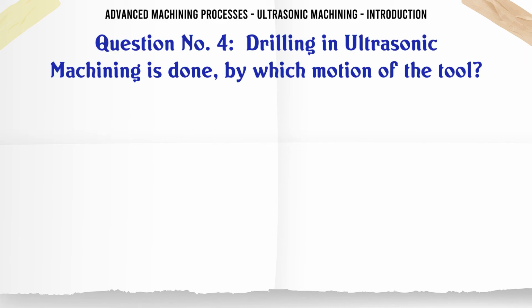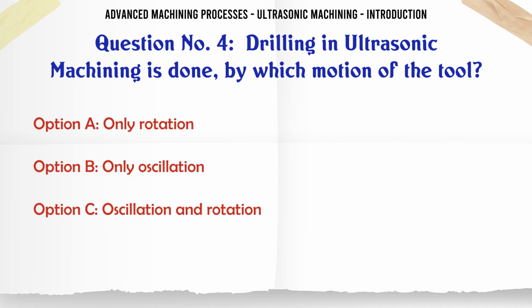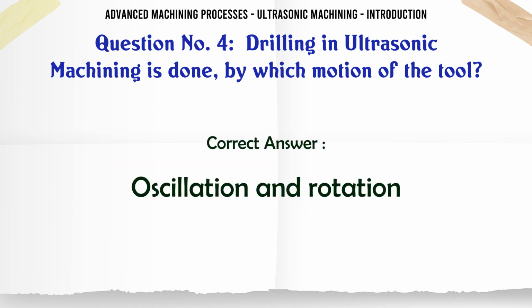Drilling in ultrasonic machining is done by which motion of the tool? A. Only rotation, B. Only oscillation, C. Oscillation and rotation, D. None of the mentioned. The correct answer is oscillation and rotation.